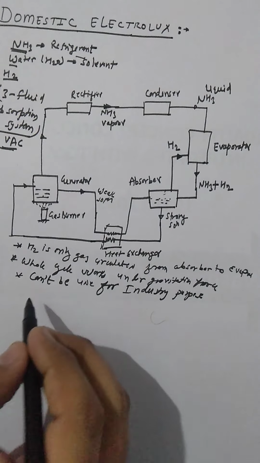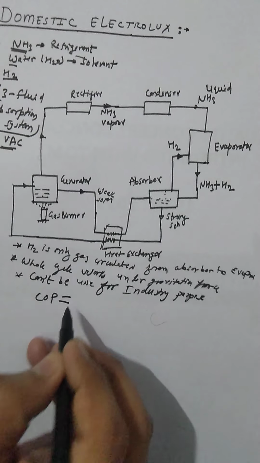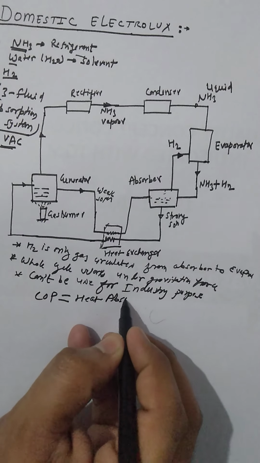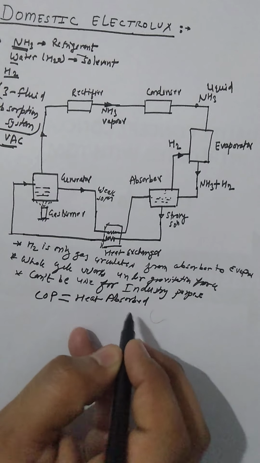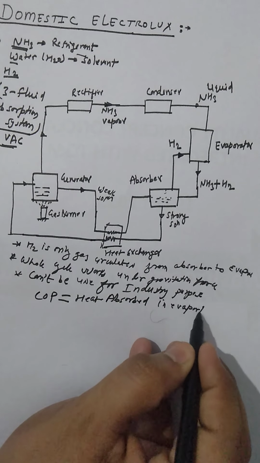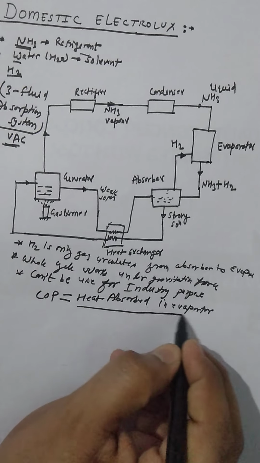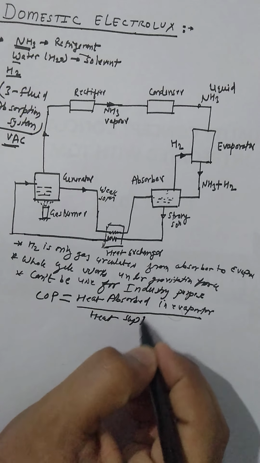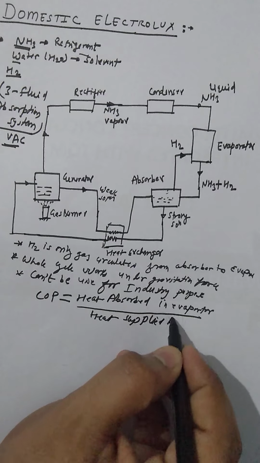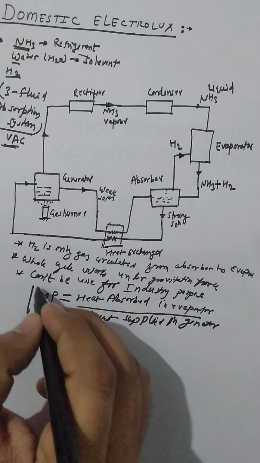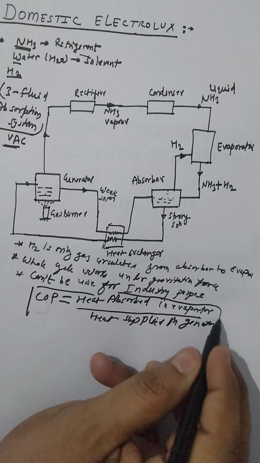Because the COP, which is heat absorbed in evaporator divided by heat supplied in generator, is very low.